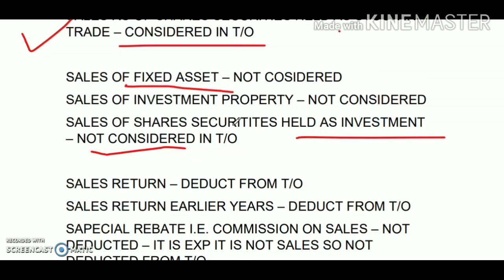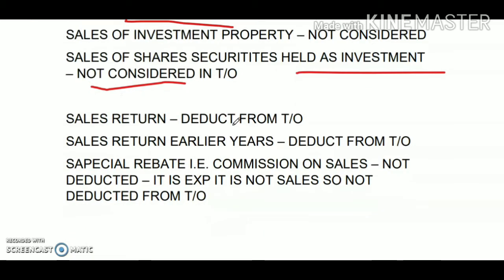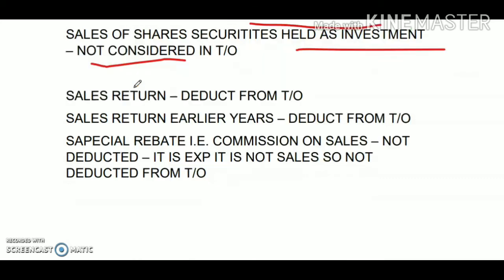No, because sale of a fixed asset cannot be considered as turnover in your books of account. Next, if you have made the sale of any investment property, then also it will not be considered as a part of the turnover. So the sale of a fixed asset or an investment property will not be considered as turnover for the purpose of a tax audit.